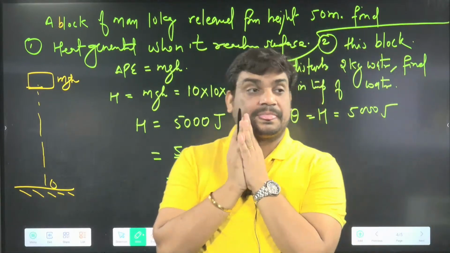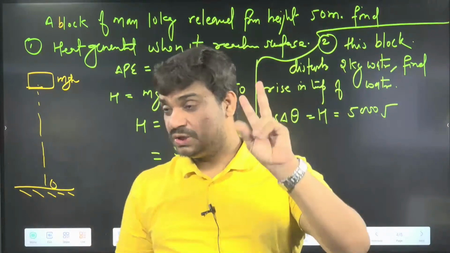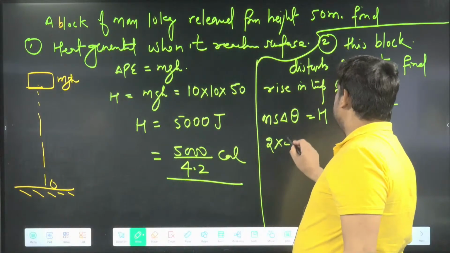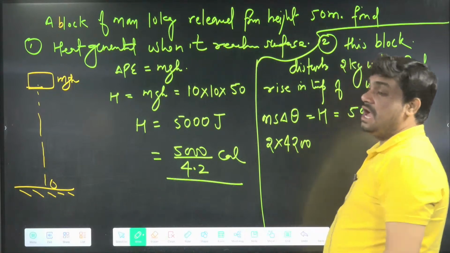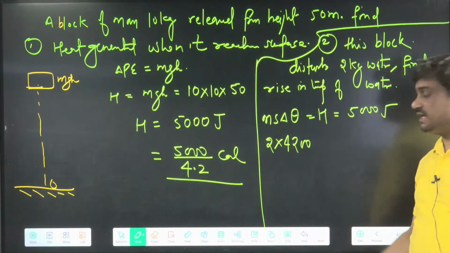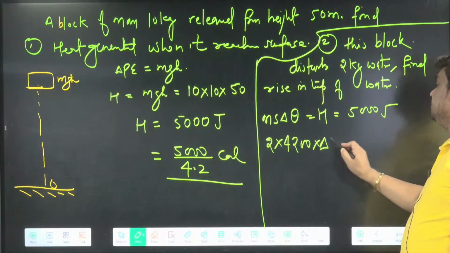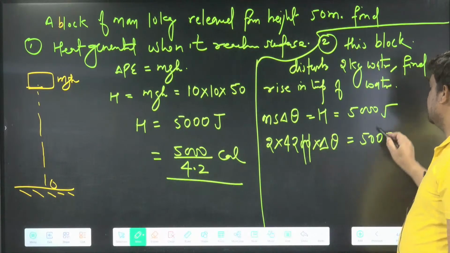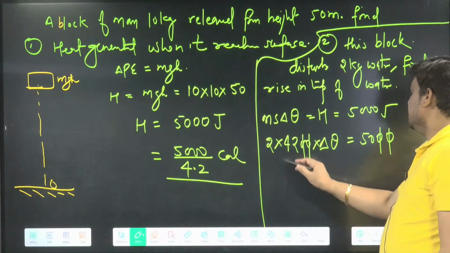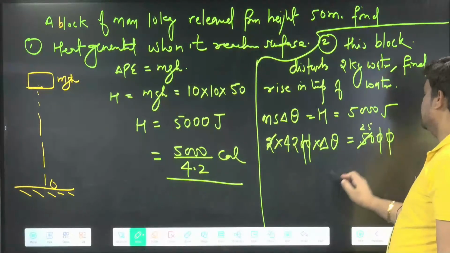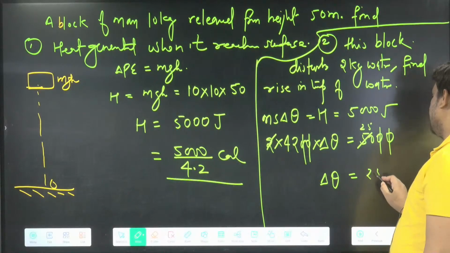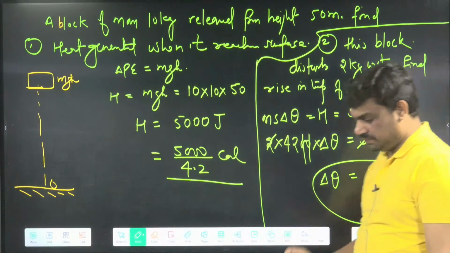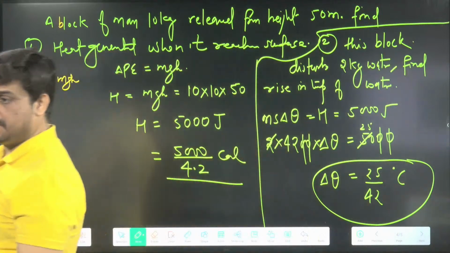What mass is disturbed? 2 kg mass is disturbed, so I can write 2 here. s will be 4200, again I'm doing it in SI units. Delta theta we have to find, equal to 5000. Then the 20 and 20 cancel, and finally we get 25. So delta theta becomes 25 by 42 degrees Celsius. This is the rise in temperature of the water. Ready for the next question now?